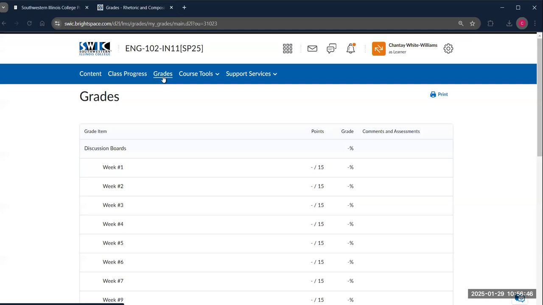In this class, if you have more than 3 weeks of absences, 3 weeks where you have a 0 where it says discussion board, then you will be withdrawn from the course and you'll have to take it at a different time. I don't say that to scare you. I just want you to be aware of what the policies are in the course. The vast majority of you are doing awesome. This is not a big deal, but you can still log in and look at your grades so that you kind of have an idea of where you're at and how you're doing.